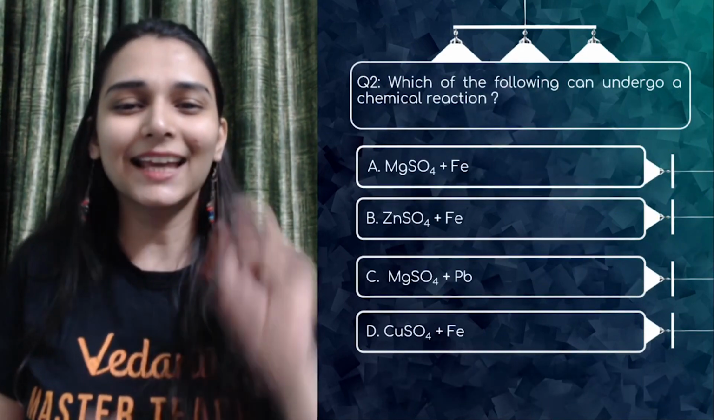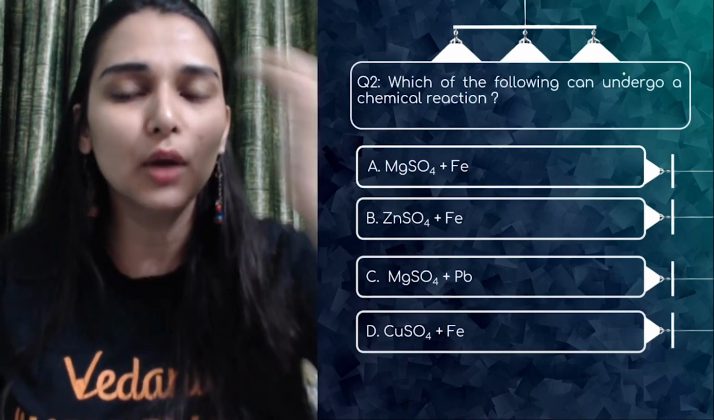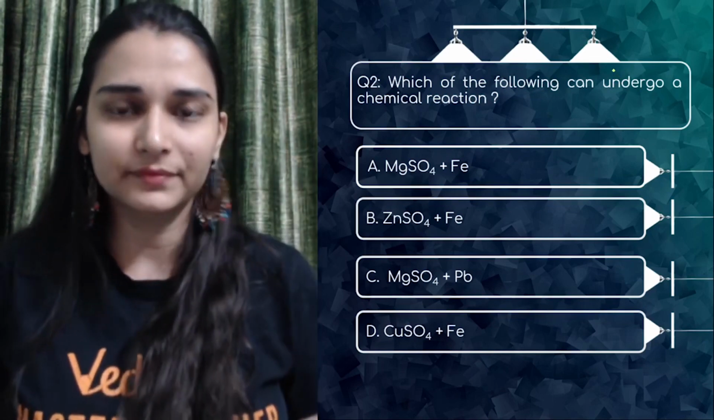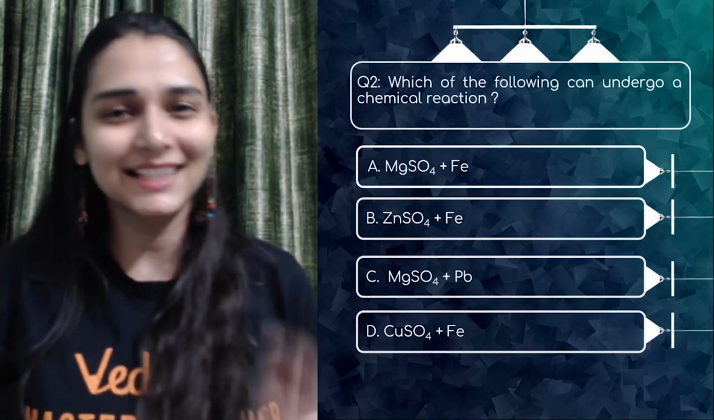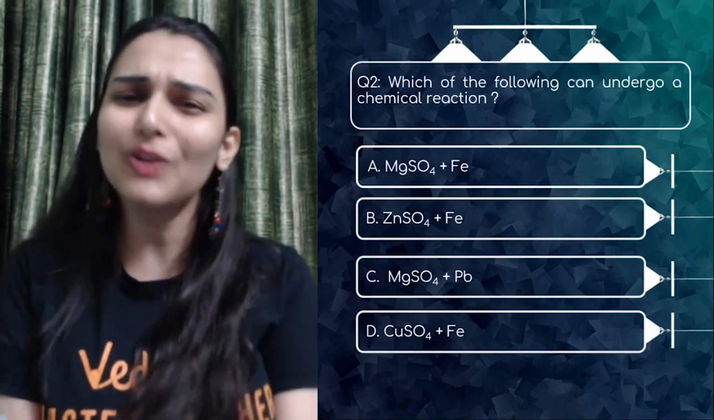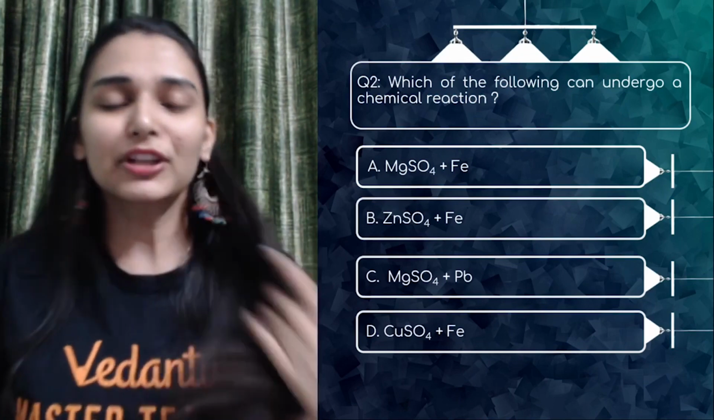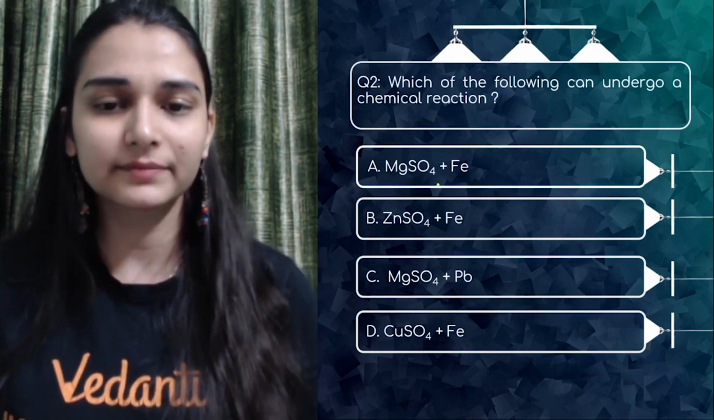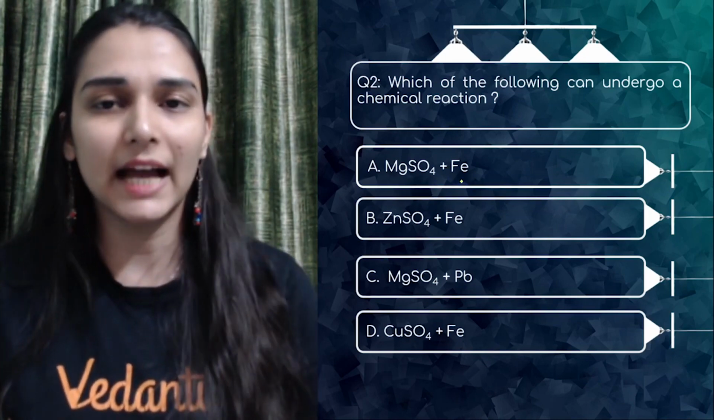Easy peasy. Second question, super easy. Which of the following can undergo a chemical reaction? Pause the video, tell me the answer in the chat box, or in the comment section also you can tell that. Which of these can undergo a chemical reaction? Magnesium sulfate is reacting with iron.